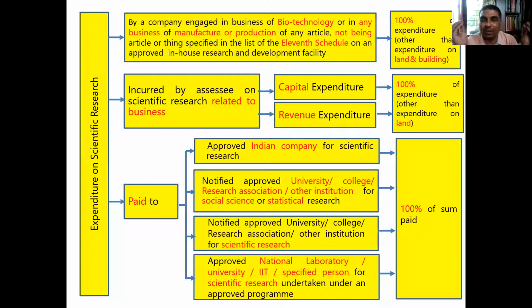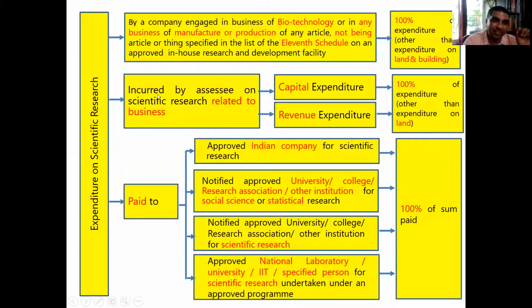Let's say you purchased one machine of 50 lakh. The entire 50 lakh will be deducted from your profit. You can claim it as an expenditure. This deduction is allowed, so it will reduce your taxable profit. You will be paying less tax. Right? So 100% of expenditure is allowed, but other than expenditure on land and building.